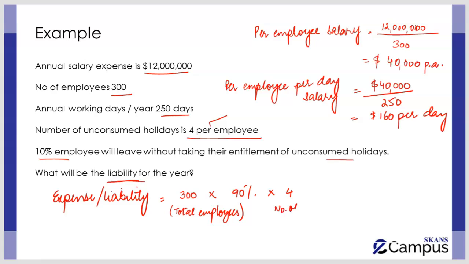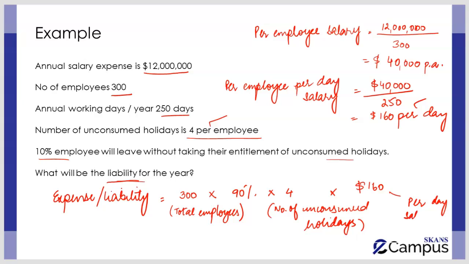So the number of unconsumed holidays over here is 4, and we calculated ourselves that the amount that we can allocate to per day of each employee, the per day salary of each employee, is 160.